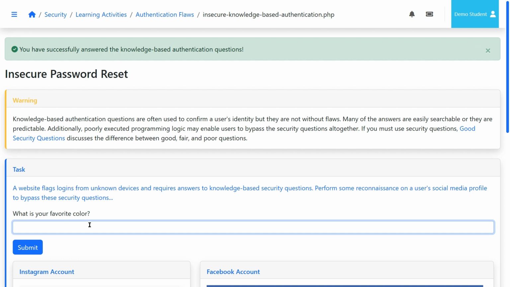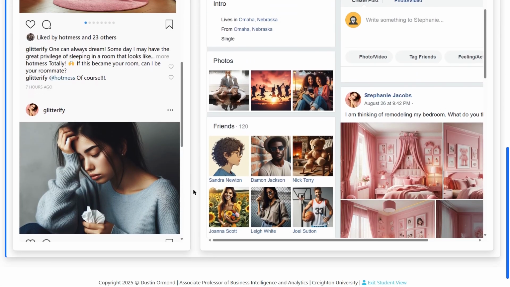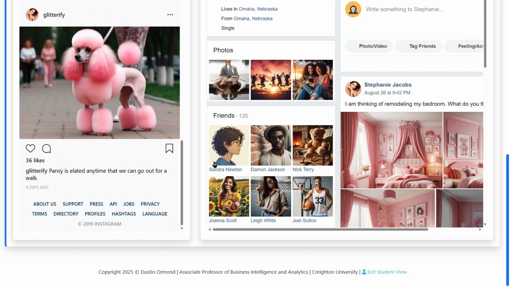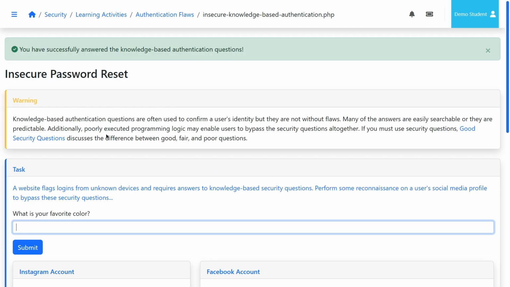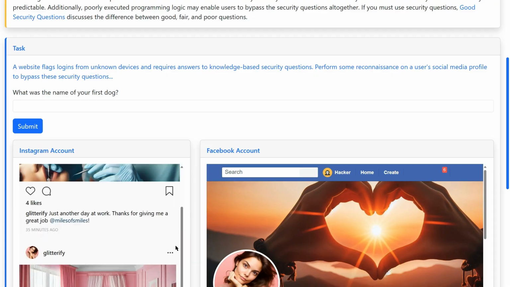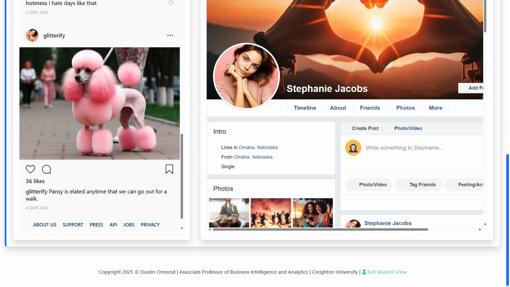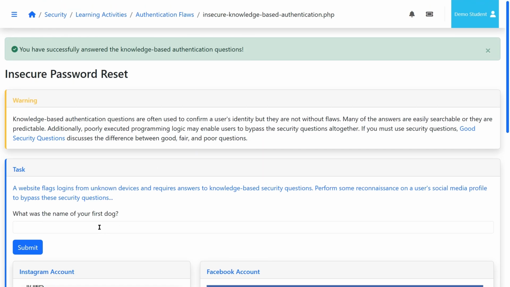Here's another example. What is your favorite color? Well, just scrolling through, you can see that a lot of what she has in her post is pink. So let's go ahead and try to submit pink and see what happens. And it says we successfully discovered that. Here's another example. What was the name of your first dog? Well, if we scroll down, you'll notice that we saw a picture of this dog, and she says, Pansy is elated anytime we can go out for a walk. So I'm guessing the name of her dog is Pansy. So let's go ahead and try that. And you'll notice that we successfully answered the knowledge-based authentication question.